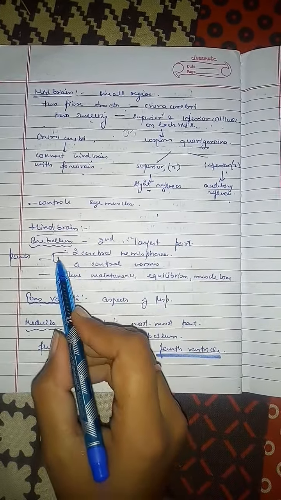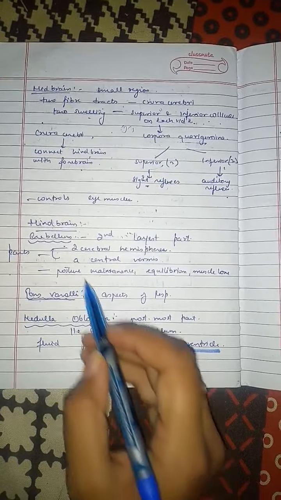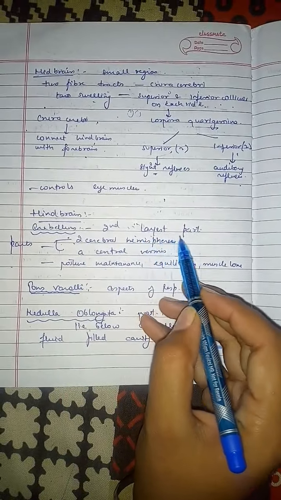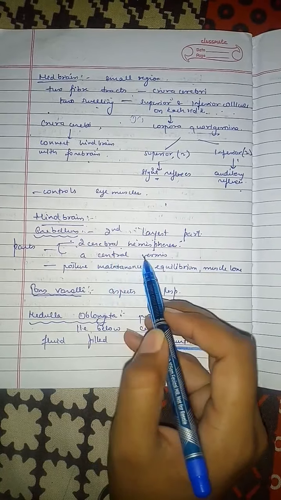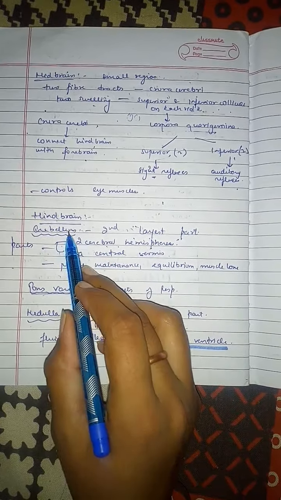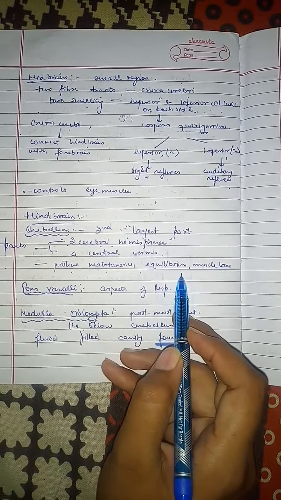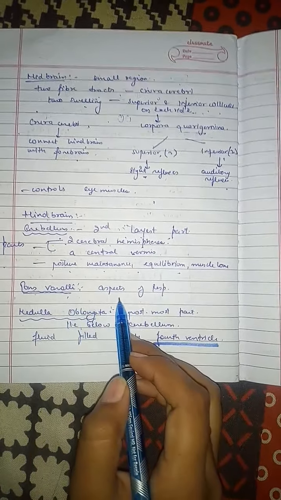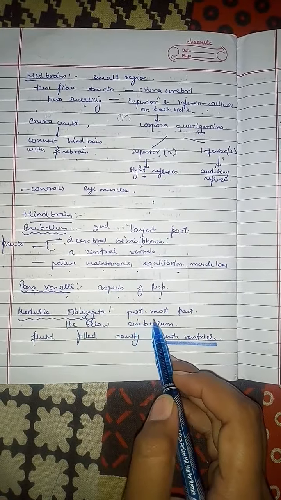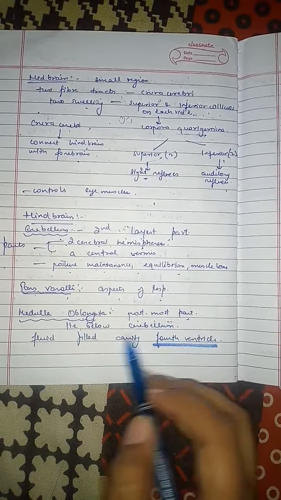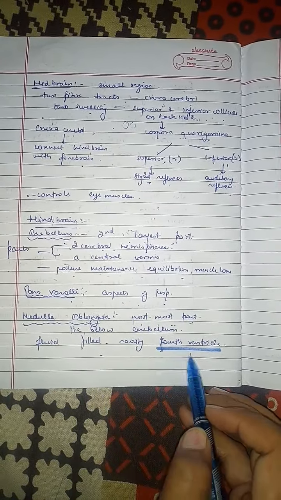Now the hindbrain has cerebellum, pons varolii and medulla oblongata. The cerebellum is the second largest part of the brain. It has two cerebral hemispheres and a central vermis. The cerebellum controls posture maintenance, equilibrium and muscle tone. Pons varolii has aspects of respiration, whereas medulla oblongata is the posterior-most part of the brain and it lies below the cerebellum. It has a fluid-filled cavity called the fourth ventricle.